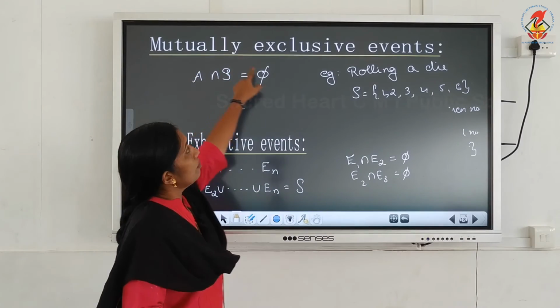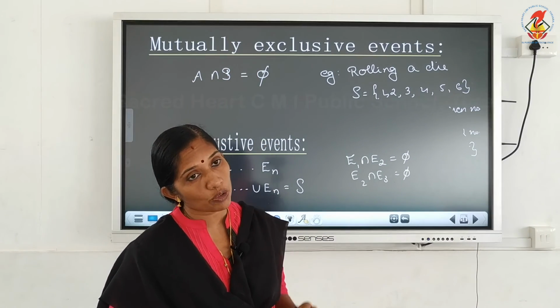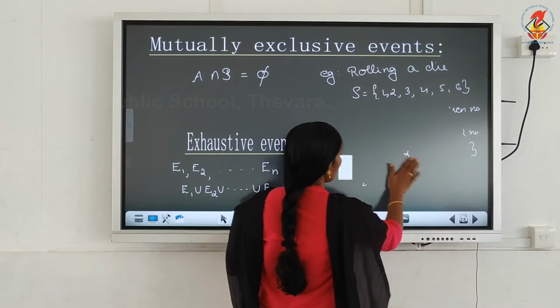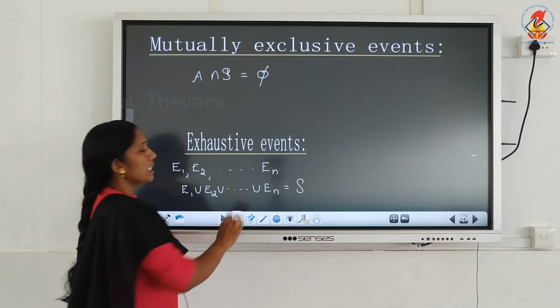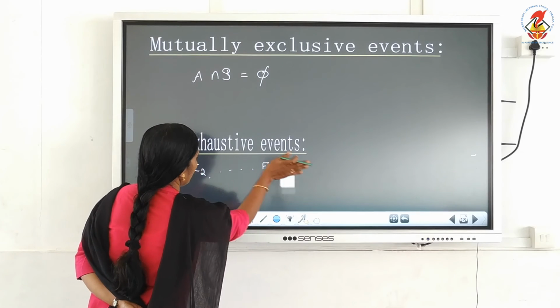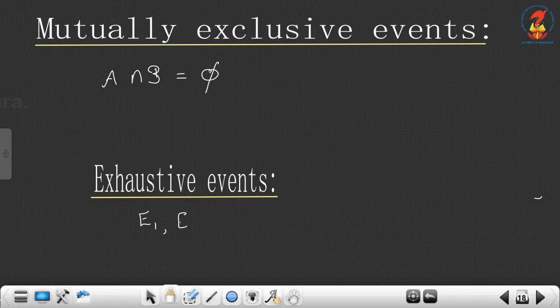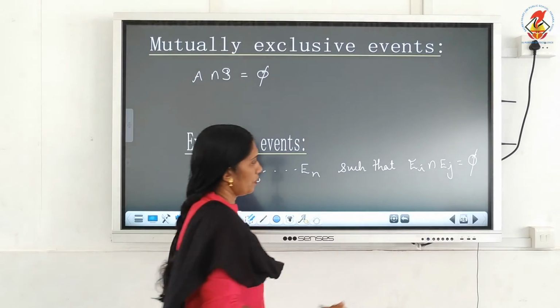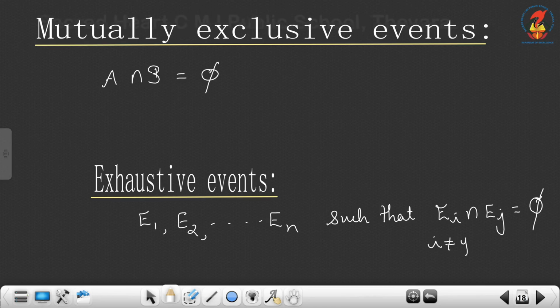The same concept here. Mutually exclusive events means two events are said to be mutually exclusive if their intersection is equal to the null set. So here, let E1, E2, etc. En be N events such that Ei intersection Ej is equal to the null set, where i and j are not equal.